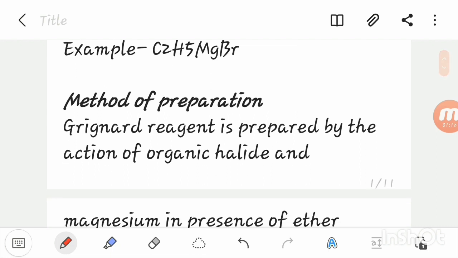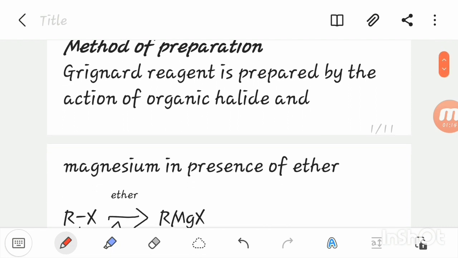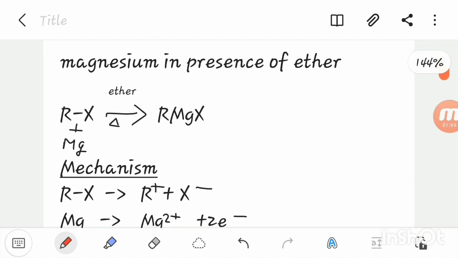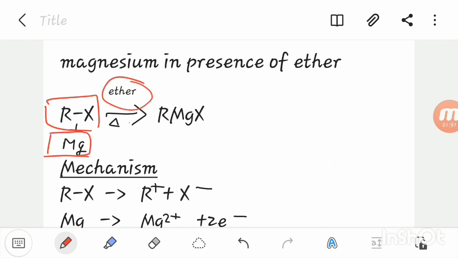Method of preparation. Grignard reagent is prepared by the action of an organic halide and magnesium in the presence of ether. When alkyl halide reacts with magnesium in the presence of ether and on heating, it gives Grignard reagent.